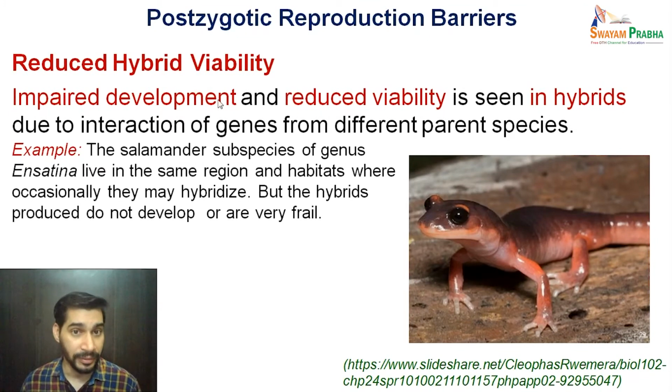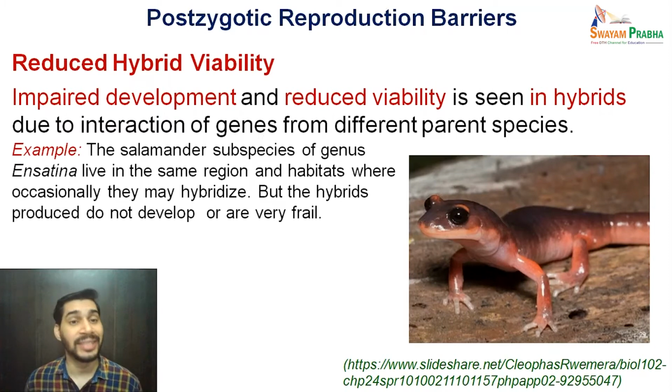Impaired development and reduced viability is seen in hybrids due to interaction of genes from different parent species. Because their parents come from two different species, the hybrids which form either have problems with their development, so their development is impaired, and their viability is very much reduced.